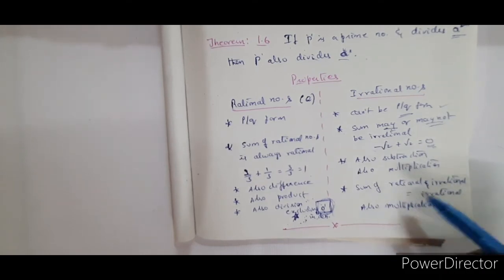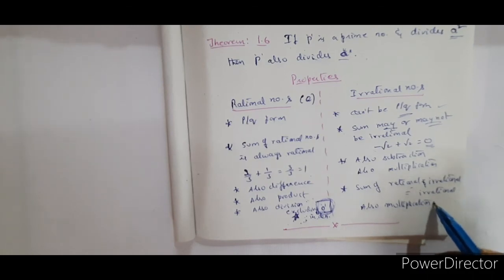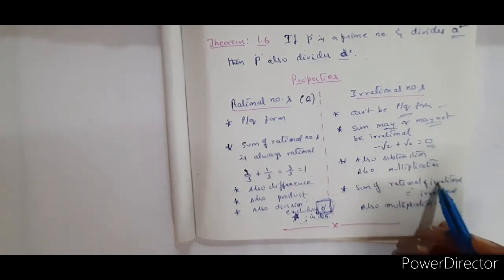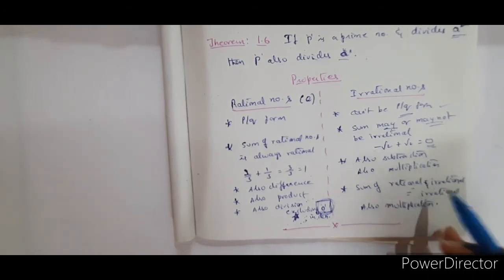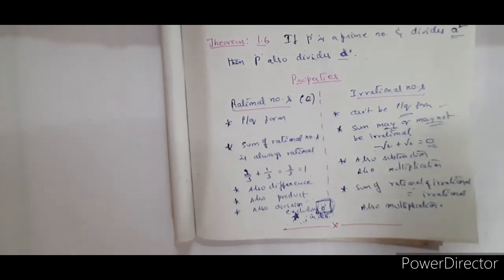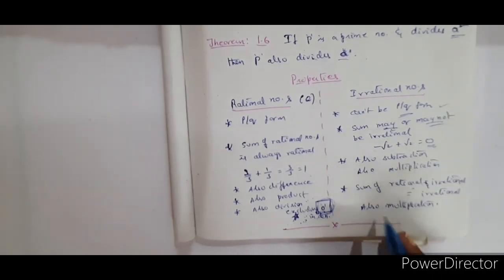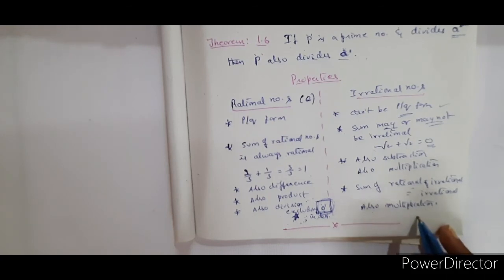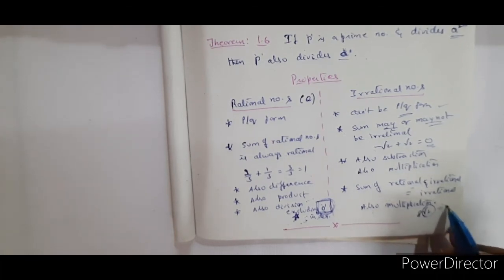Right? Now sum of rational and irrational numbers is always irrational. That means if you take an irrational number and add it to a rational number, the result is always irrational. Right? Now also multiplication. Suppose 2 root 2. 2 root 2 is an irrational number. So when you are multiplying 2 to root 2 also, it becomes irrational only.